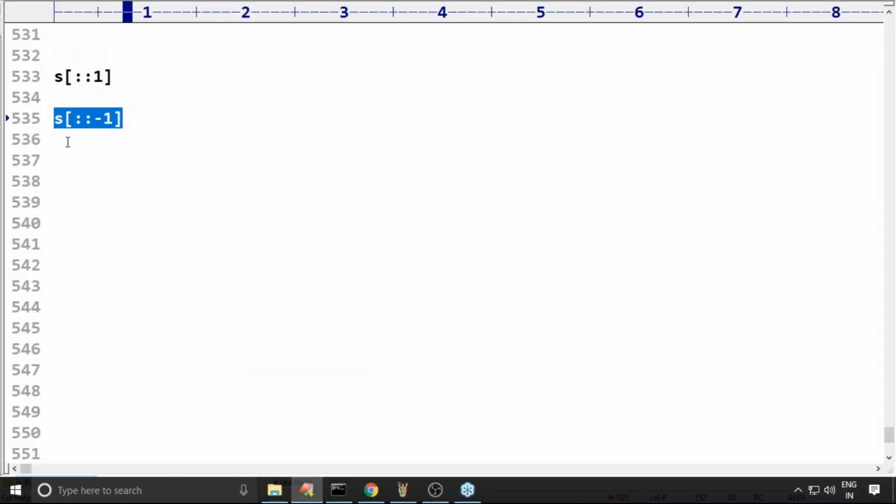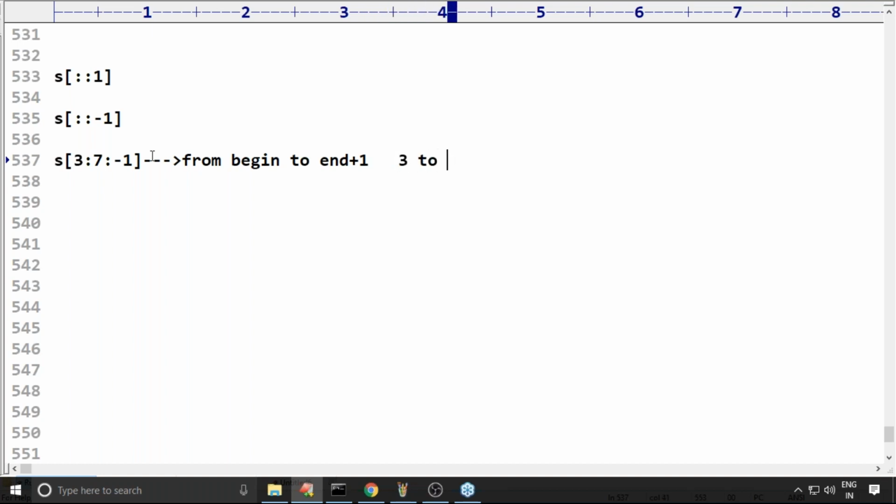Sir, now my question is S of 3 colon 7 colon minus 1. Listen carefully. Is it forward direction or backward direction? Please respond. Backward direction. So in backward direction, from begin to end plus 1, that is 3 to 8.